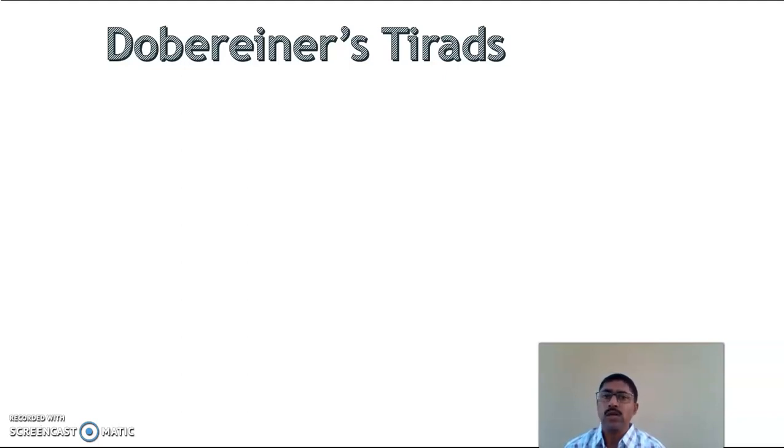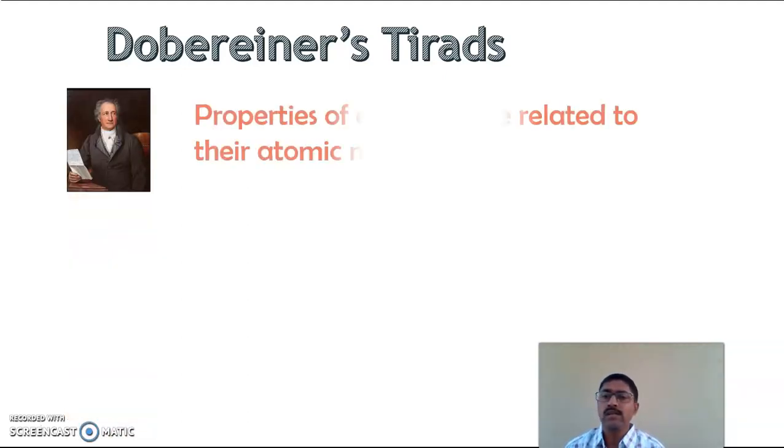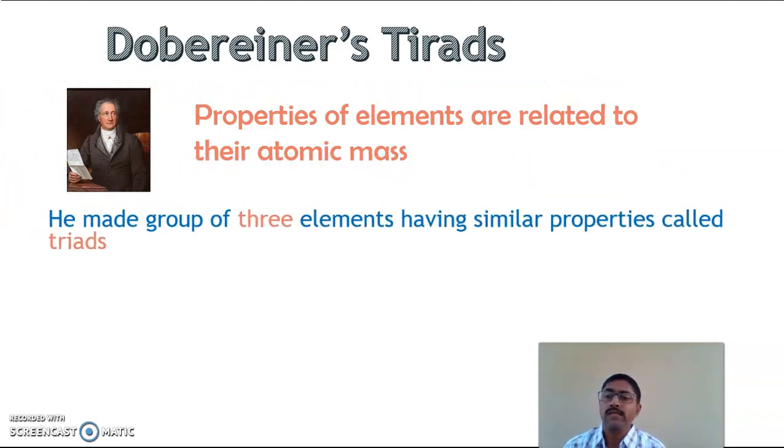First, Dobereiner, the German scientist, classified it by its triads. In 1817, he suggested that properties of elements are related to their atomic masses, and he made a group of 3 elements having similar properties called triads.